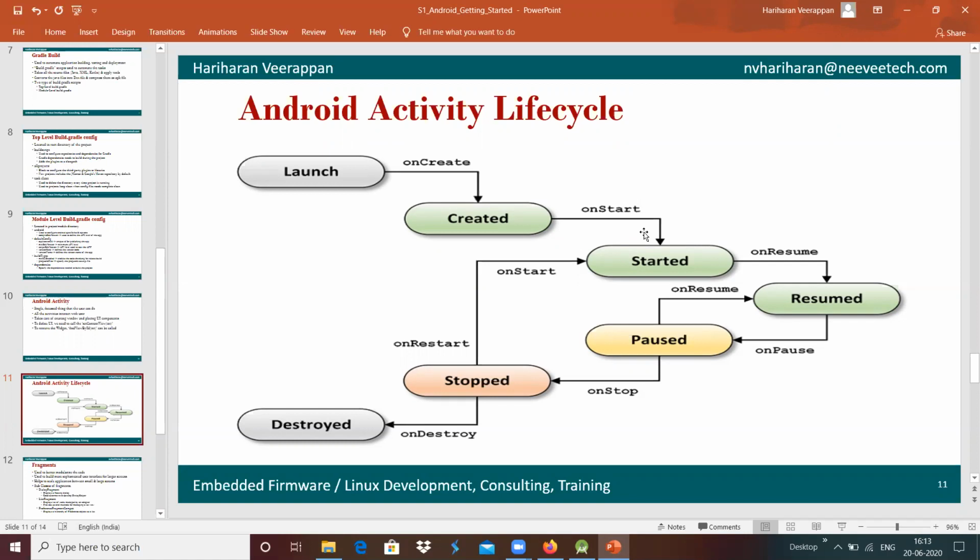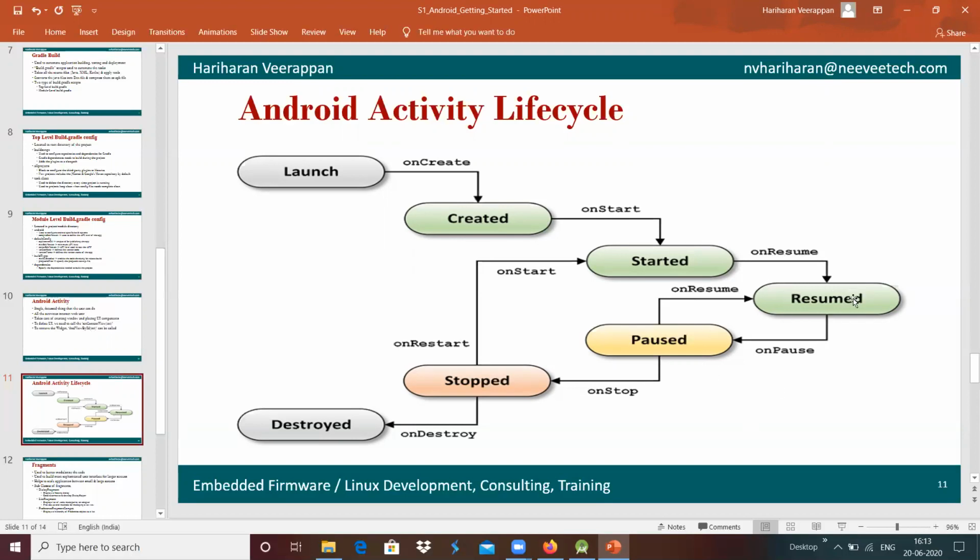And suppose we wanted to launch again, we have to launch the application separately. Whenever we click the icon, it launches the application. That is the process of launching. Once it is created, onCreate will get called, and after the creation is completed, onStart will come into place. Once it is started, onResume continues, and it stays continuously in the resume mode.